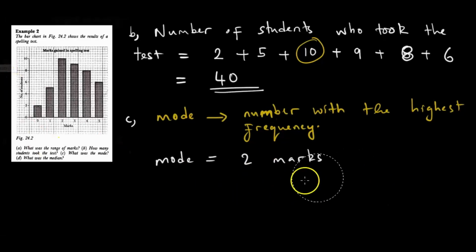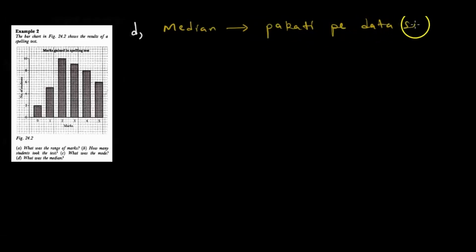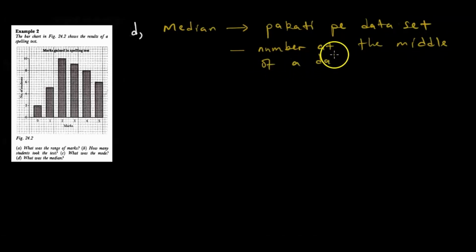I'm erasing, so please copy if you have to. For D, we answer: D wants the median, because it asks what was the median. So what is called the median, we are just talking about the number at the middle of a dataset. I'm going to show you through a review.